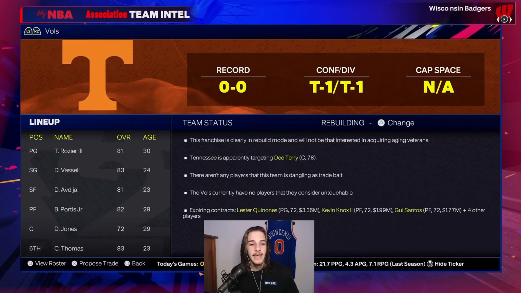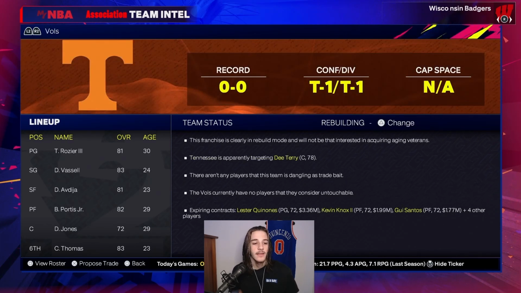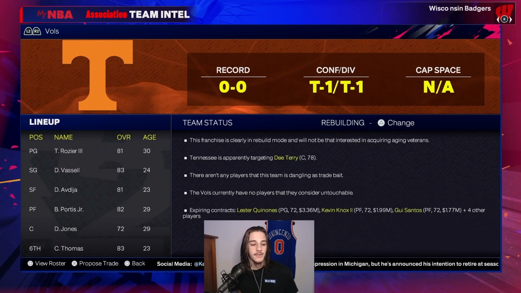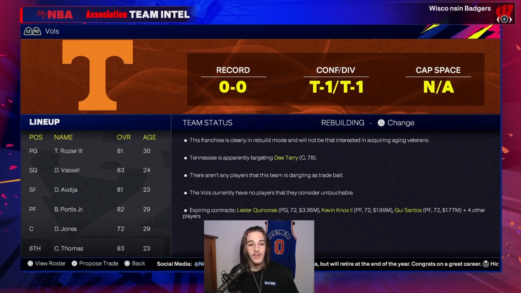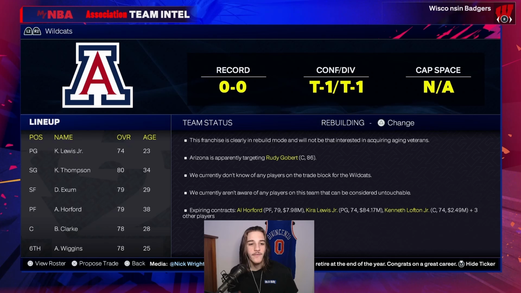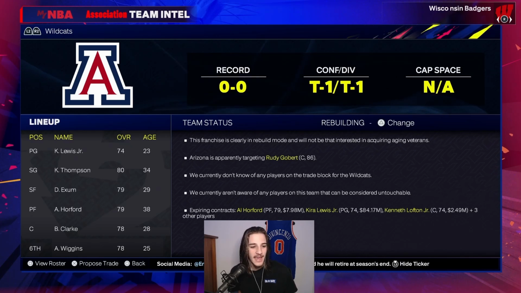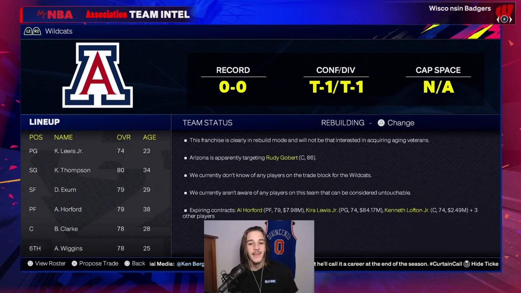Next up, we have Tennessee. Terry Rozier, Devin Vassell, Bobby Portis, Cam Thomas off the bench. They're a pretty solid squad. Next up, we have Arizona. They have Clay and Al Horford. Not a very good team.